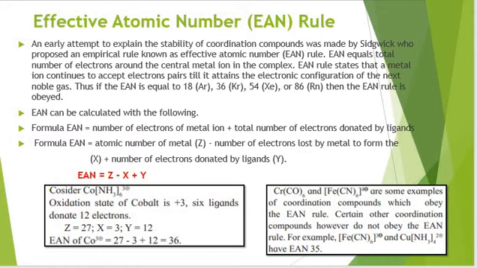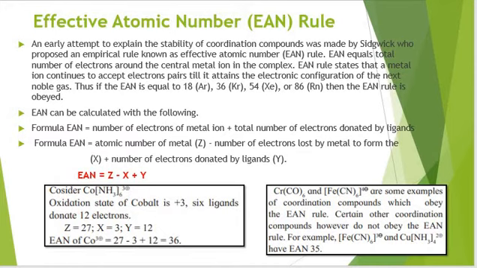He has given the EAN formula. How to calculate EAN for a particular metal present in a complex: it is equal to the number of electrons of the metal ion, that means its atomic number, plus the total number of electrons donated by ligands. And here we need to subtract its oxidation state. So we can say here EAN is equal to the atomic number of the metal minus the number of electrons lost by the metal to form the ion plus the electrons donated by ligands.